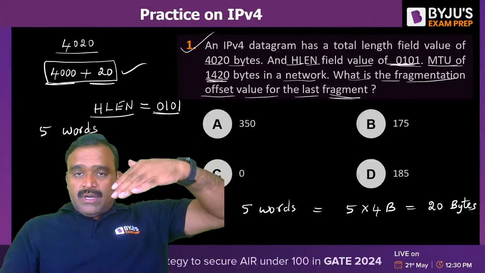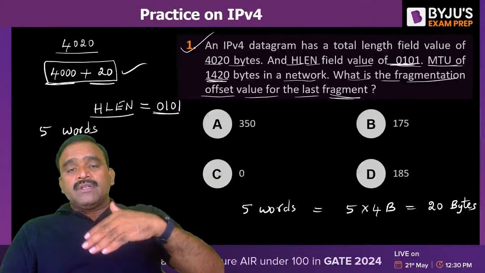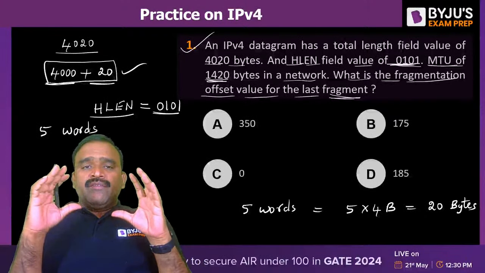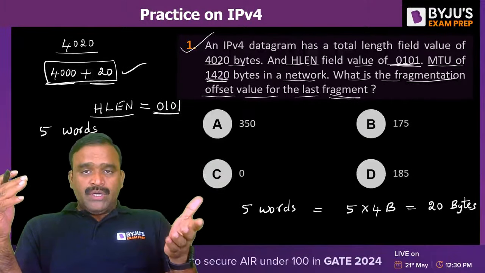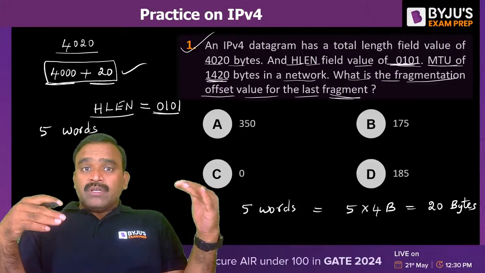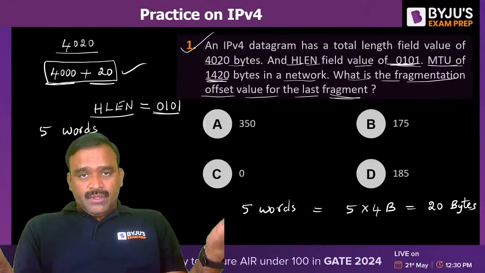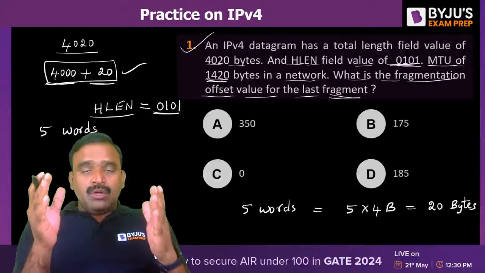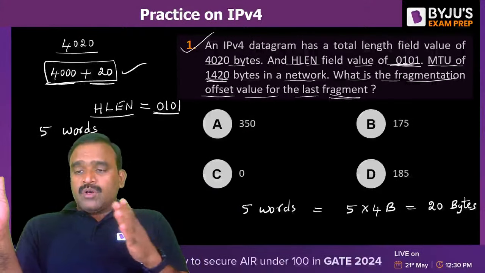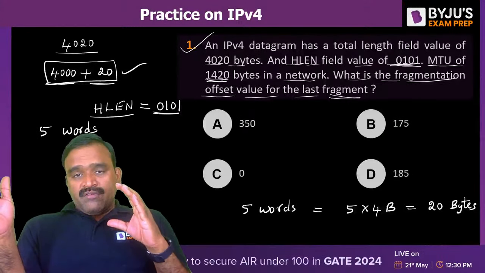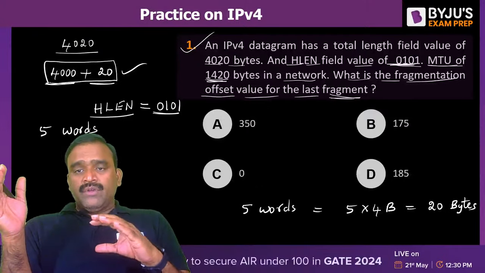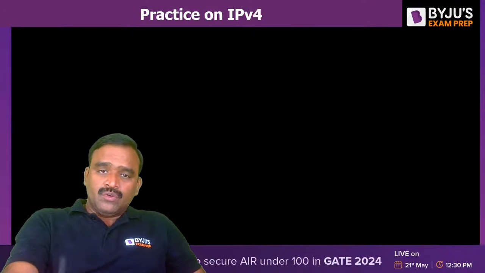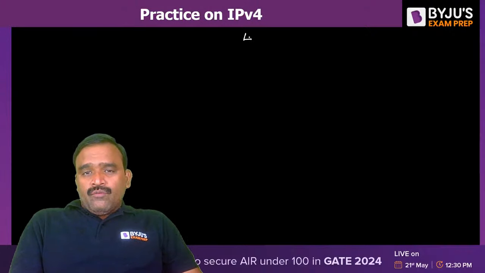When it is passed through different networks, different networks have different MTUs, maximum transmission units. So they cannot pass the bigger datagrams. So the router is supposed to divide the bigger datagram into small chunks. Those are called fragments. Every fragment is supposed to have payload and header. We are supposed to add the header for every fragment. So let's see this. 1420 is the MTU.